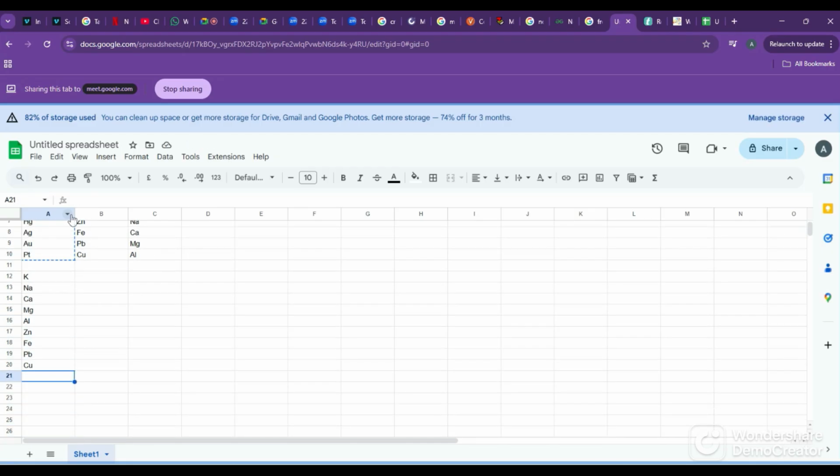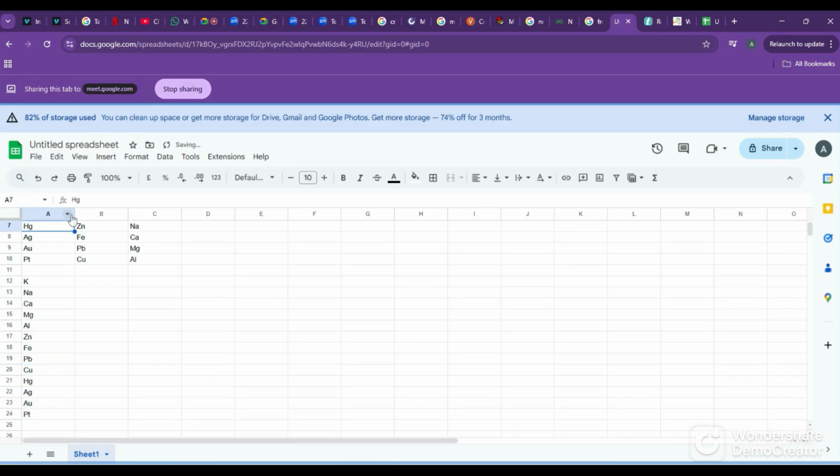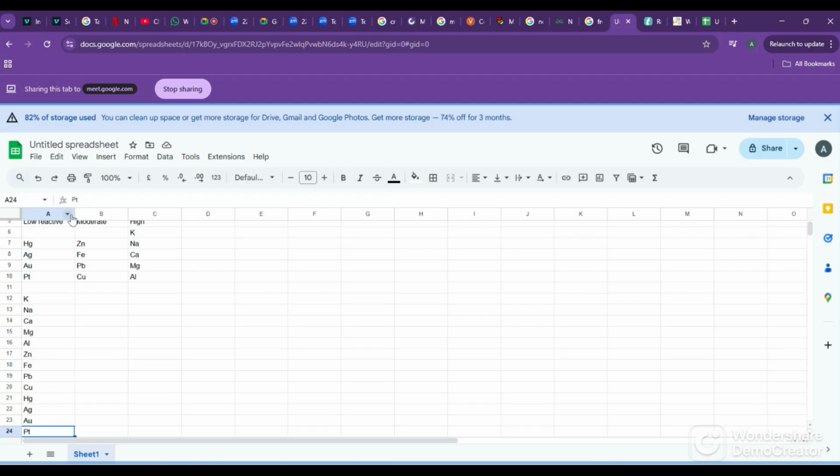You can learn these in this way: low reactive, moderate reactive, high reactive, to remember them easily. But overall, these 13 elements' order we should know.